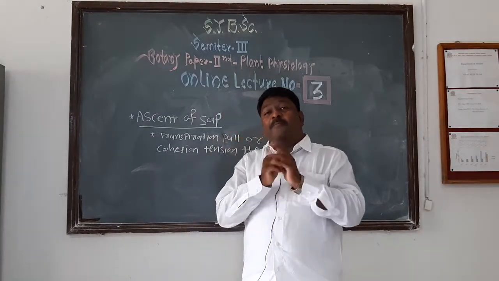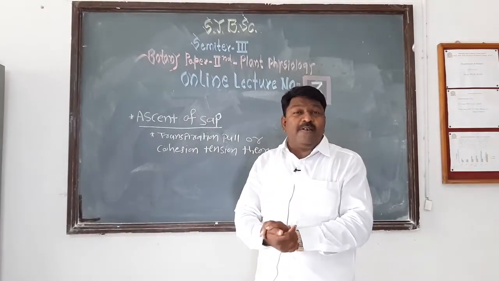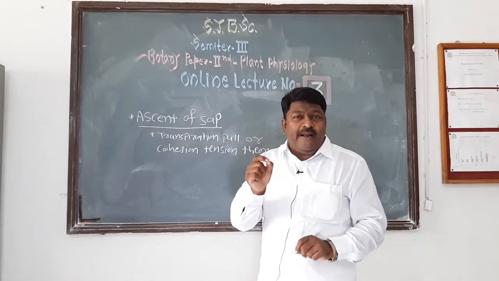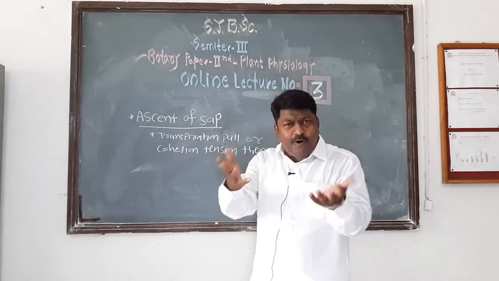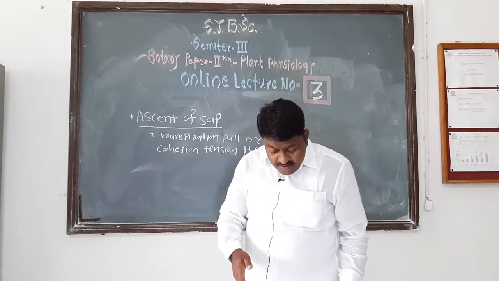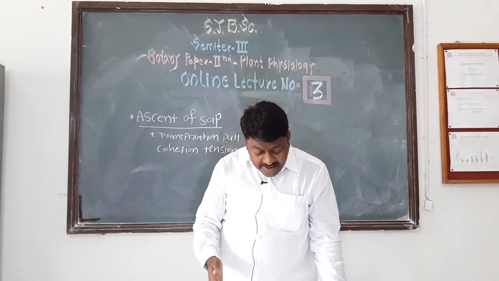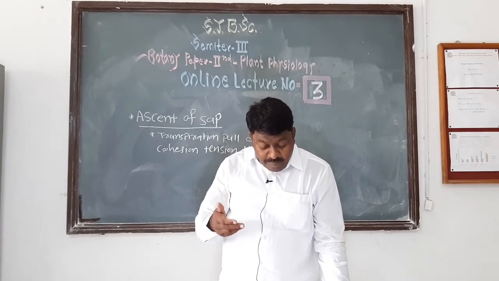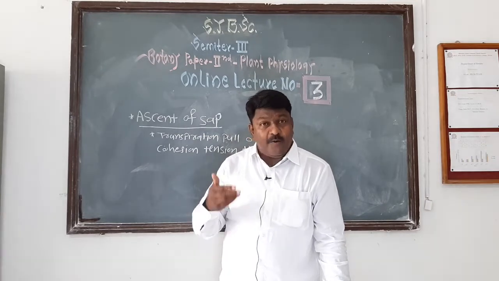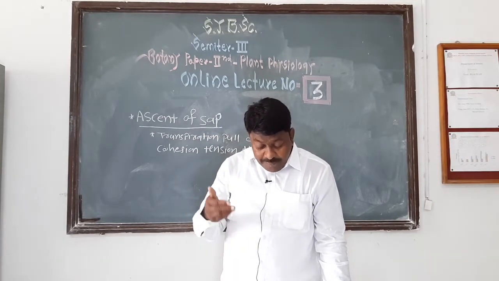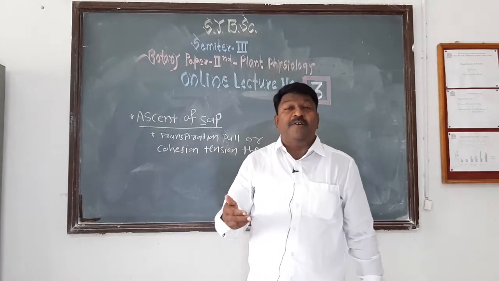Many plant physiologists proposed their theories to explain the mechanism of ascent of sap. There are many theories: Godlewski's theory, then Bose's pulsatory movement theory, root pressure theory, atmospheric pressure theory, capillary force theory, imbibition pressure theory.